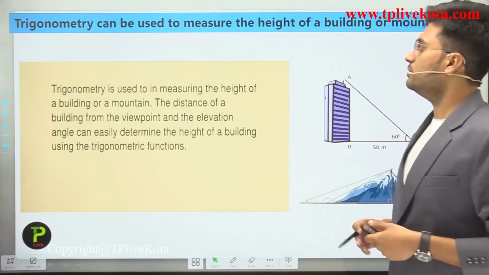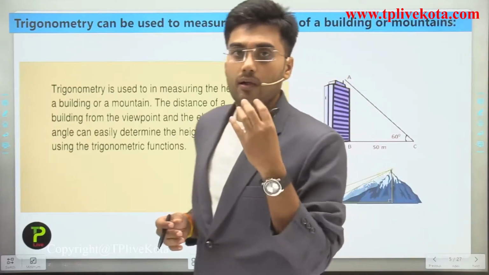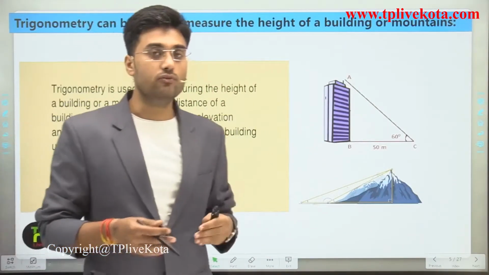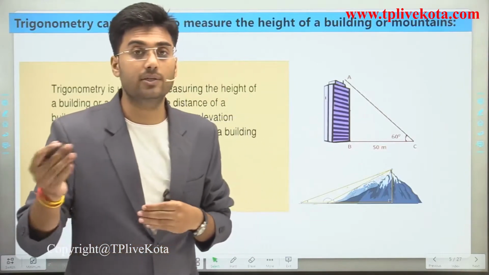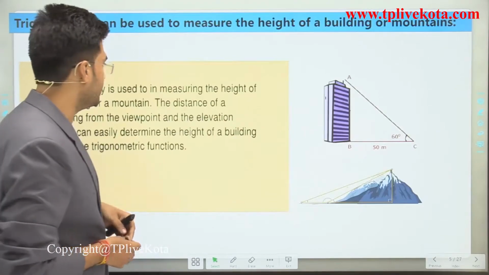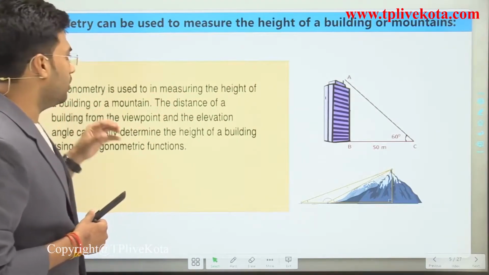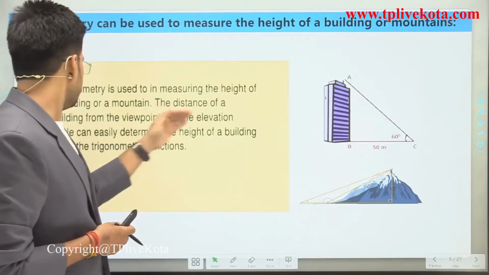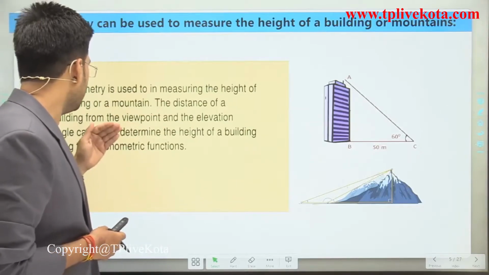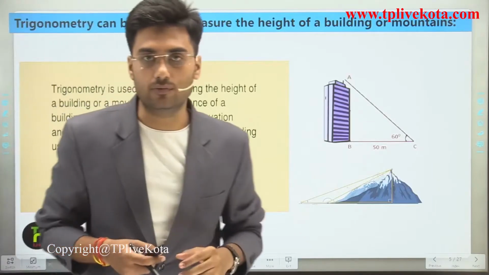Trigonometry can be used to measure the height of buildings or mountains. We can measure the height of buildings or mountains by using trigonometry. Okay, so these are the examples here. The distance of a building from the viewpoint and the elevation angle can easily determine the height of the building using the trigonometric functions.